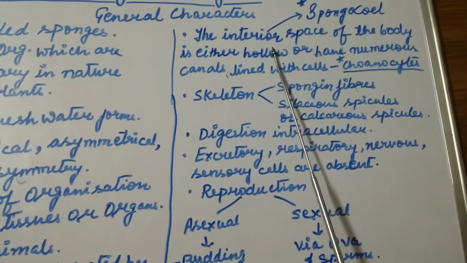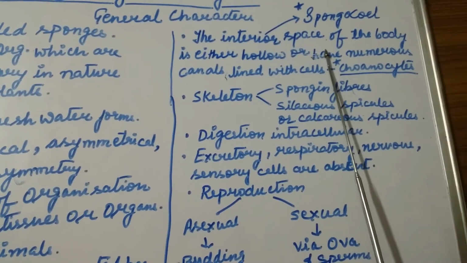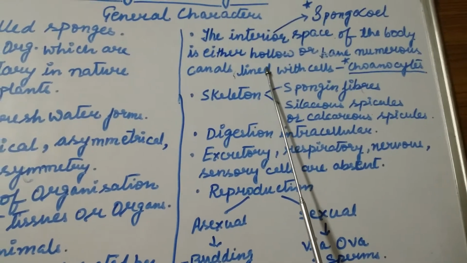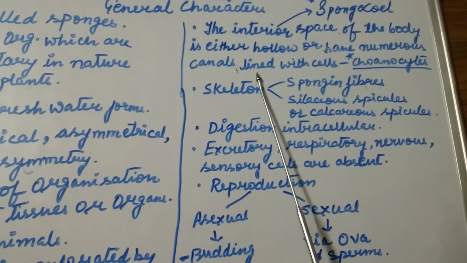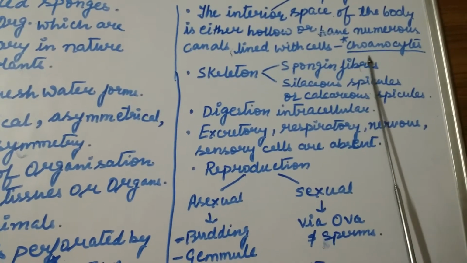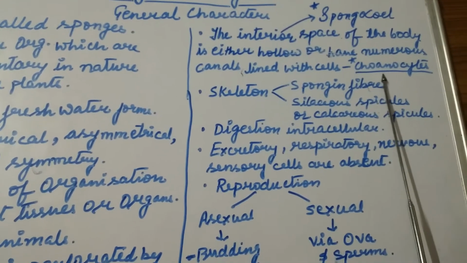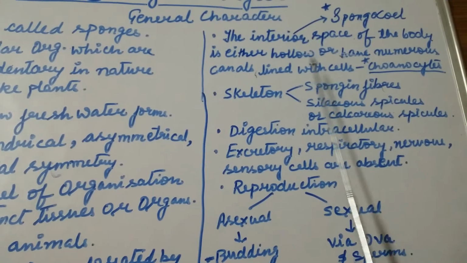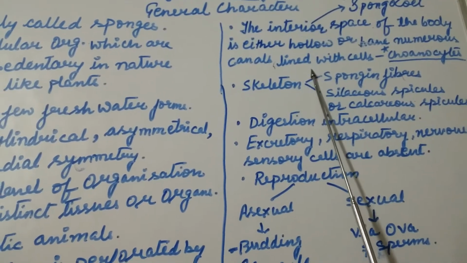Now coming to the interior space of the body. The interior space of the body is called spongocoel, which is either hollow or may have numerous canals that are lined with cells called choanocytes. These are important cells present in the phylum Porifera, that is choanocytes or collar cells. These cells are present on the lining of the canals of the water canal system.